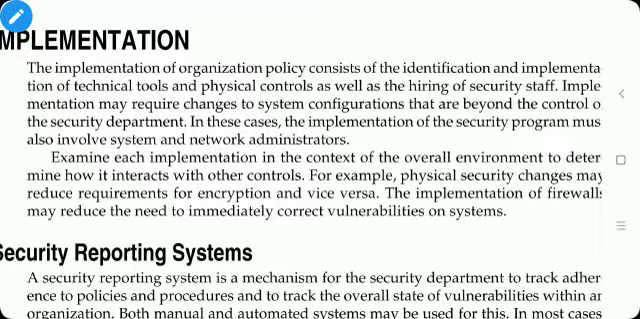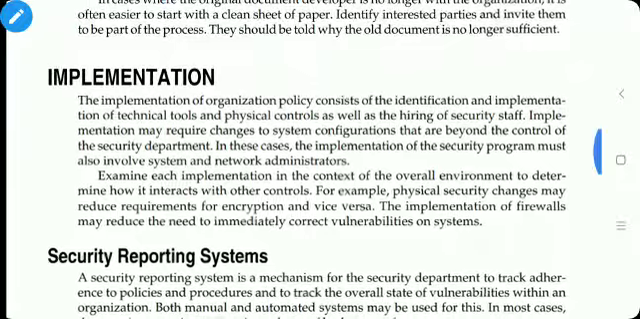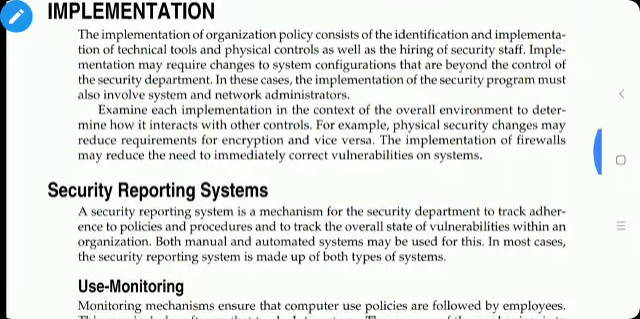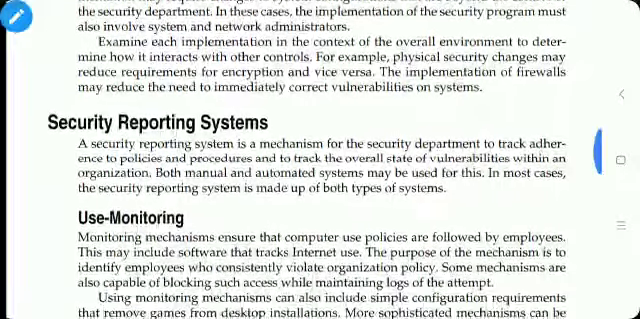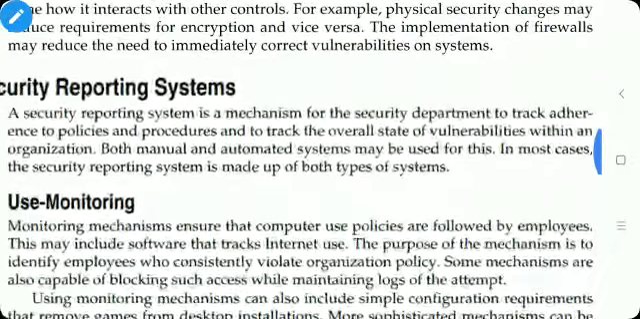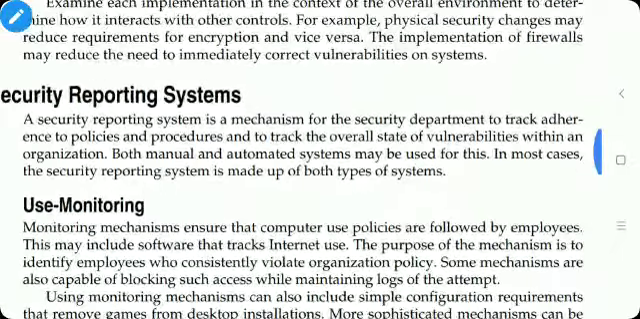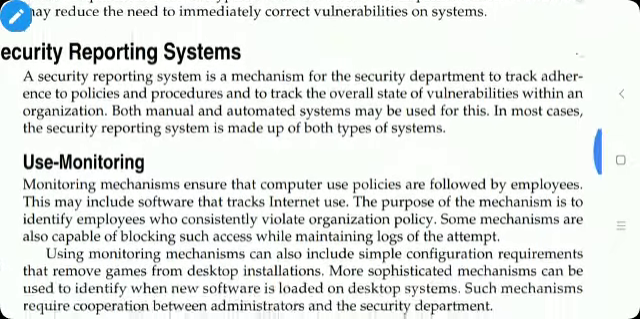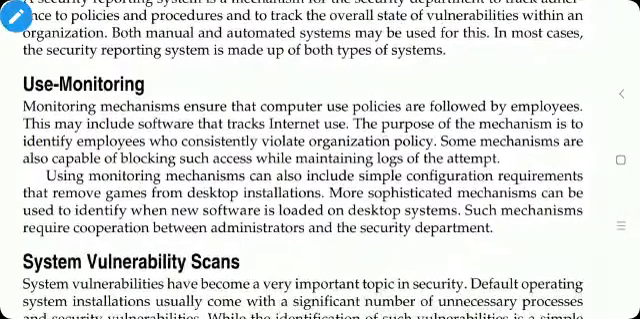Implementation may require changes to the system configurations. It may require installing a new operating system, as well as installing new software. In this, the first term is the security reporting system. So it is necessary to report on the security systems. The first step is use monitoring. Here a monitoring mechanism is used.